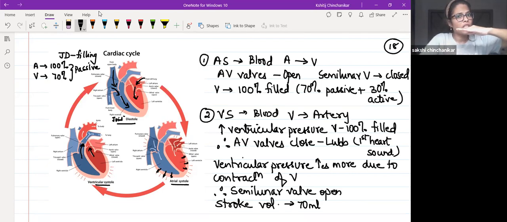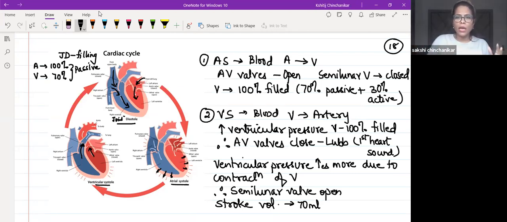Because of ventricular pressure. नीचे का pressure बढ़ गया तो ये close हो गया. So tell me what would be the reason for AV valves to open? तो क्यों open होंगे? Reason, tell me in pressure.